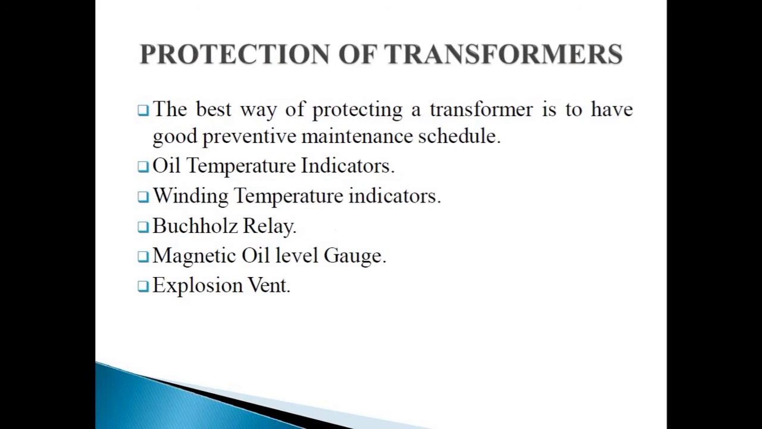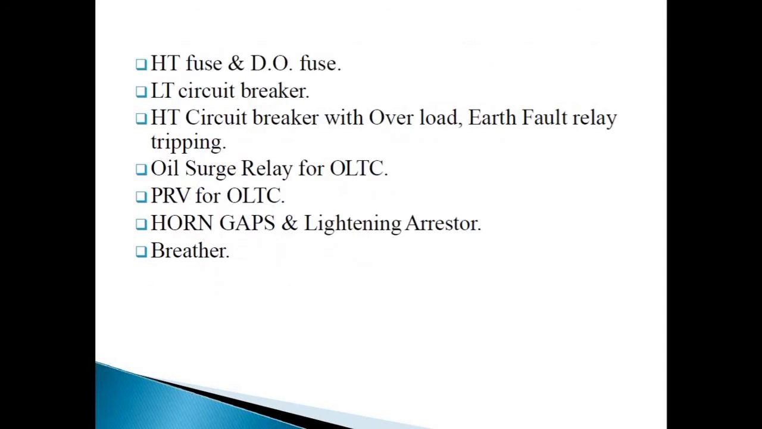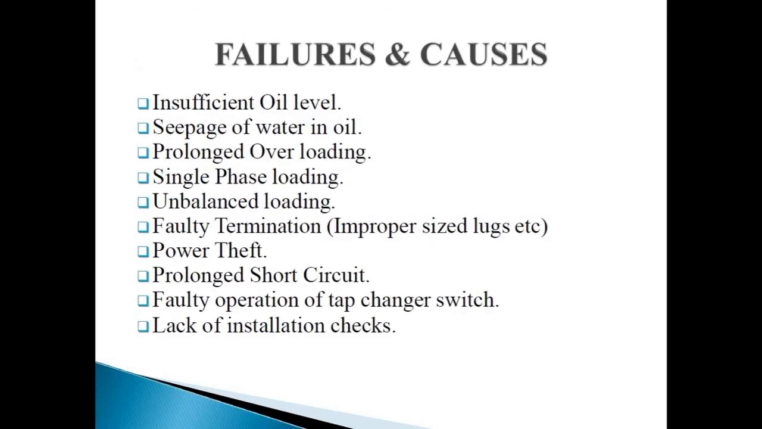Now, protection of transformer. The best way of protecting a transformer is to have a good preventive maintenance schedule. Next, oil temperature indicators, winding temperature indicators, Buchholz relay, magnetic oil level gauge, and explosion vent. HT fuse and DO fuse, LT circuit breaker, HT circuit breaker with overload and earth fault relays, oil surge relay for OLTC, horn gaps and lightning arrestor, breather.